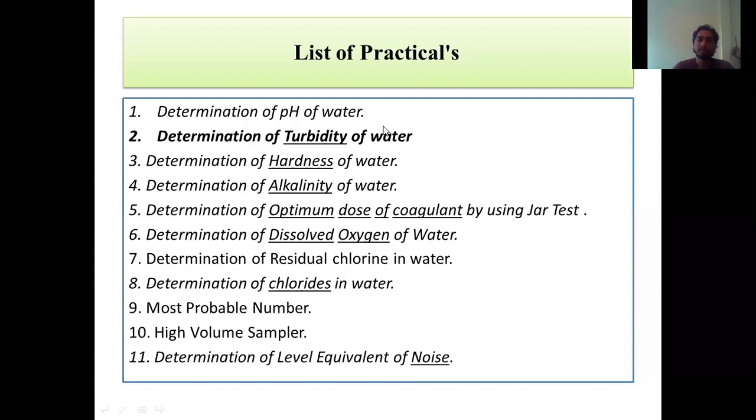Why? First thing, if I told you to drink turbid water, are you going to drink it? No. Why? Because it gives an aesthetically unpleasant appearance. Whenever you see even one small particle inside your glass, you don't even think of drinking that water. So we don't require any turbidity in drinking water; we require drinking water to have zero turbidity. So that's our second practical, the determination of turbidity of water.